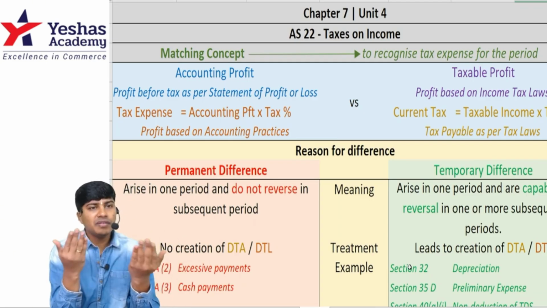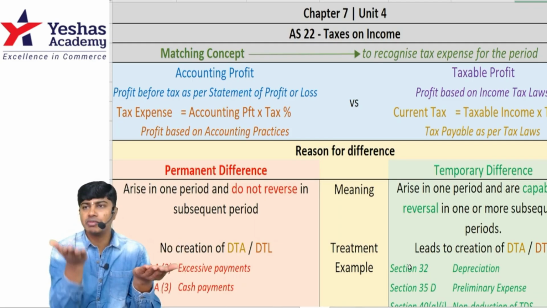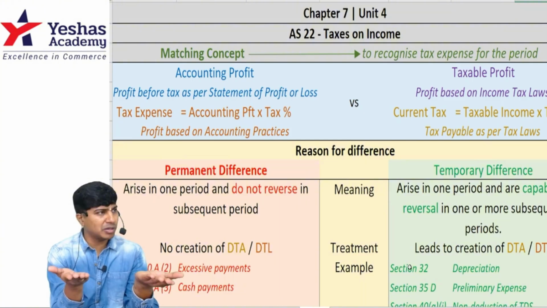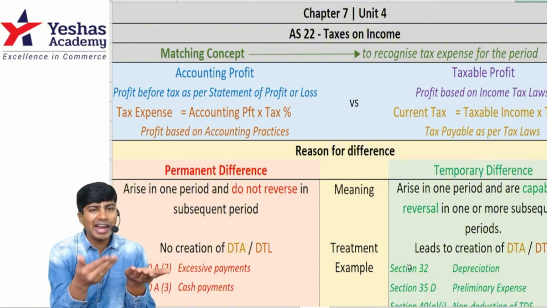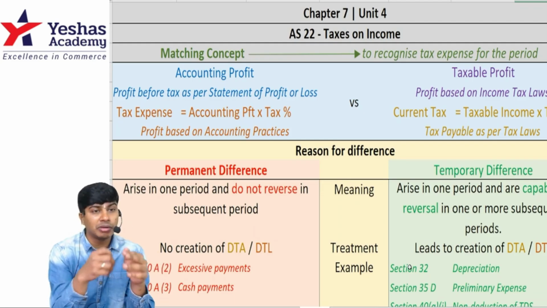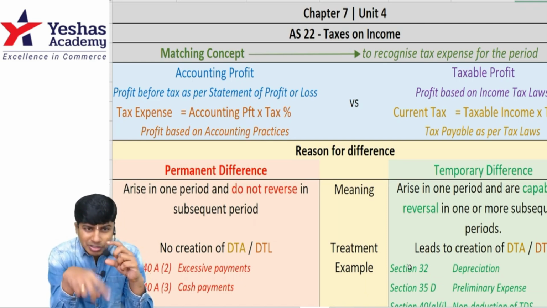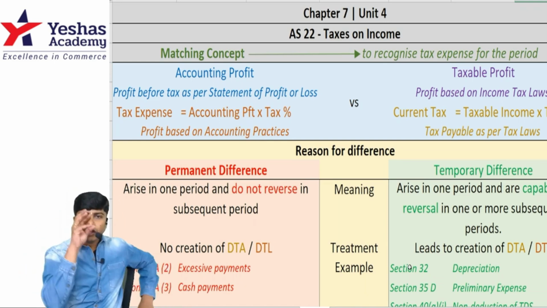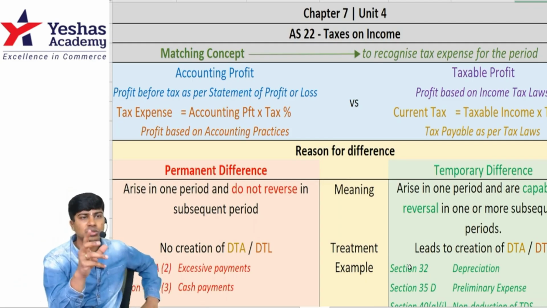What we do is we understand why there is a difference between accounting profit and taxable profit as per Income Tax Act. A lot of things that you add back, a lot of things that you deduct, like expenses not allowed, incomes not credited to P&L but to be considered as income. All these adjustments you do in income tax computation. So those differences we identify, we look at the differences, we analyze those differences.